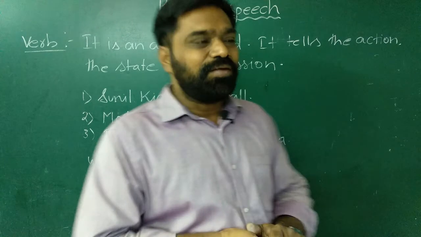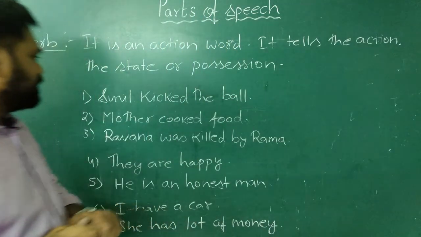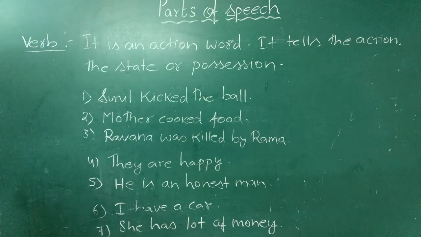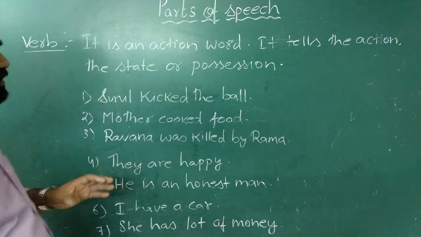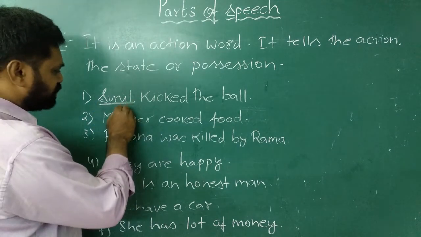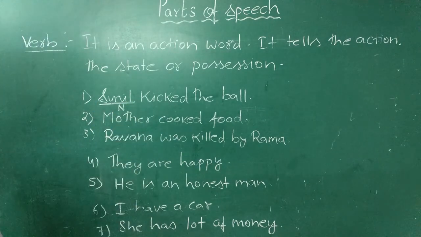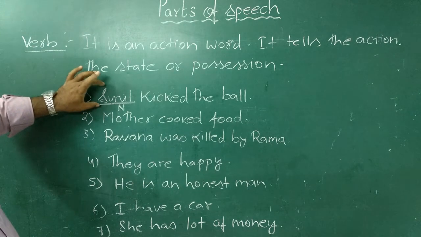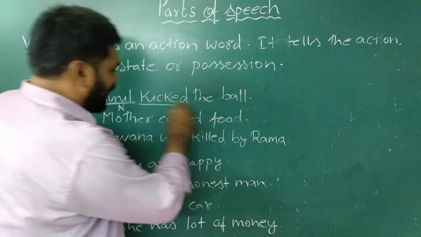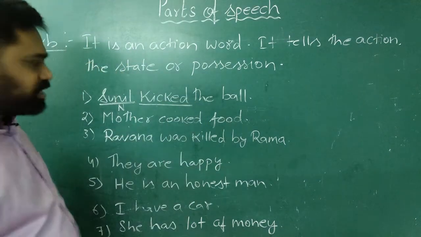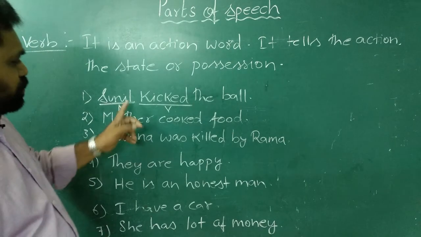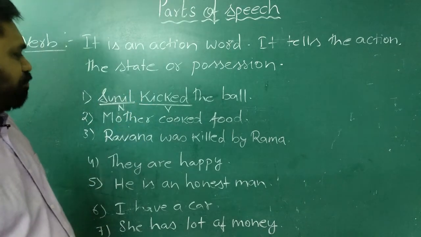Now let us see what they actually mean. See this first sentence, Sunil kicked the ball. In this sentence, Sunil is the subject. Sunil is also a noun here, so as a part of speech, Sunil is a noun. So what is done by this subject? What does Sunil do? Sunil kicked. This is the action done by the subject. The action done by the subject is called a verb. So Sunil kicked. Kicked is the verb here.